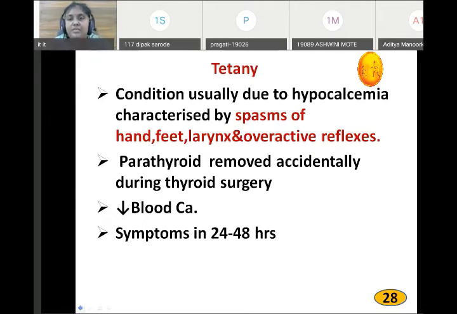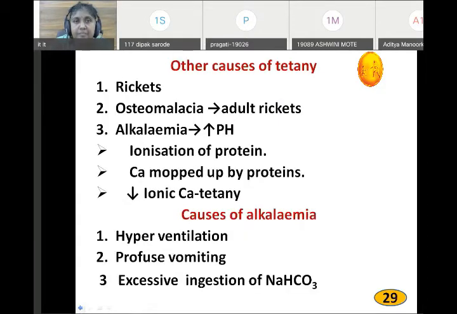Treatment for this is that we give IV calcium, very slowly. Don't confuse between that tetany and this tetany. That tetany is clostridial tetany in microbiology. That is different. This tetany is due to hypocalcemia. Other causes of tetany are rickets and osteomalacia, which is not very important.